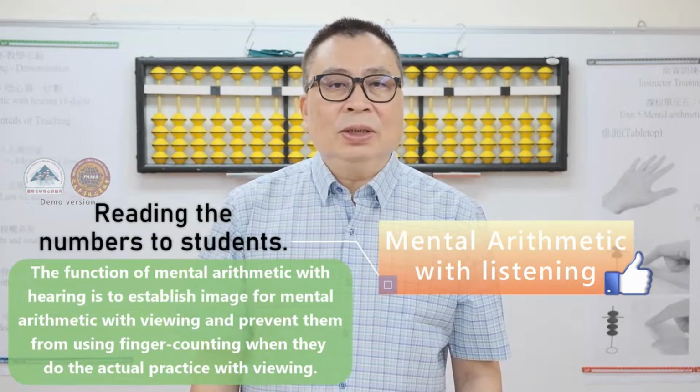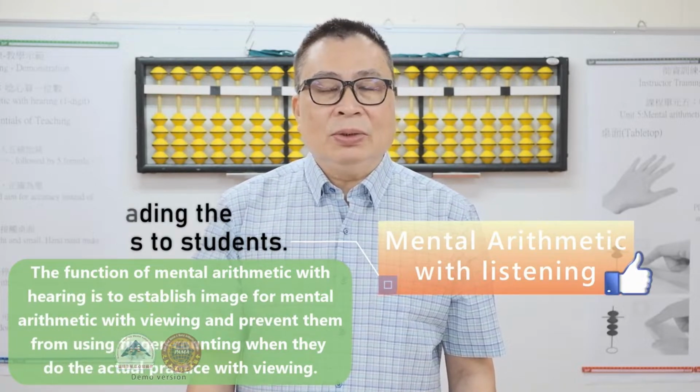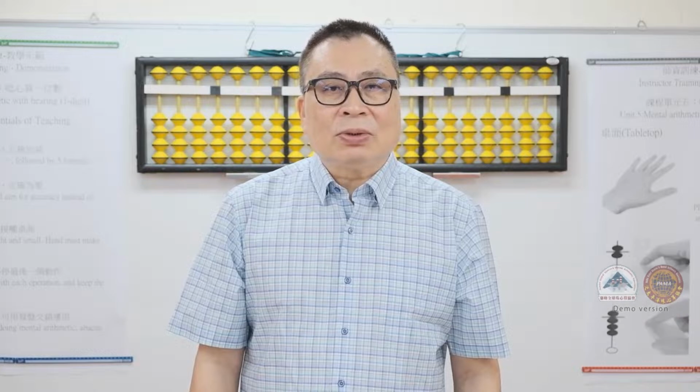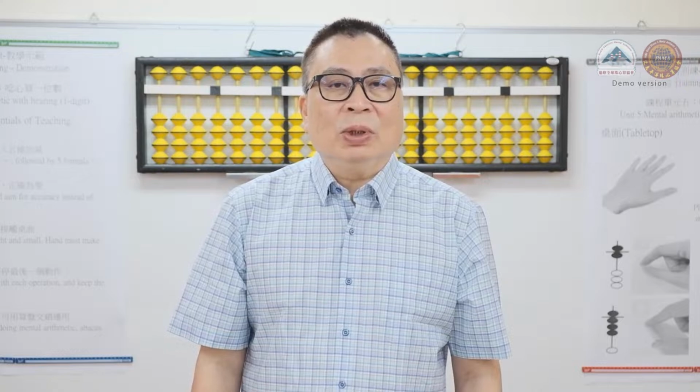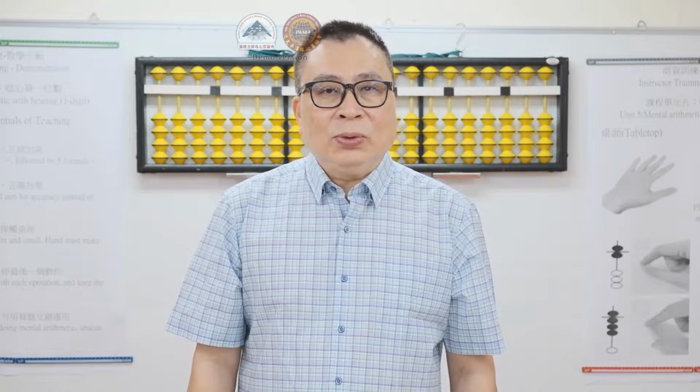If students start learning mental arithmetic with reading first, they will tend to use the finger counting methods from school to answer questions. This will defeat the purpose of learning abacus. Therefore, we should start with mental arithmetic with listening. We will only start that after learning the fives and tens complements addition and subtraction. At this stage, students would have learned all 4 sets of the formulas. They should be able to capture the beads image in their mind. Hence, it would be a good time to start.